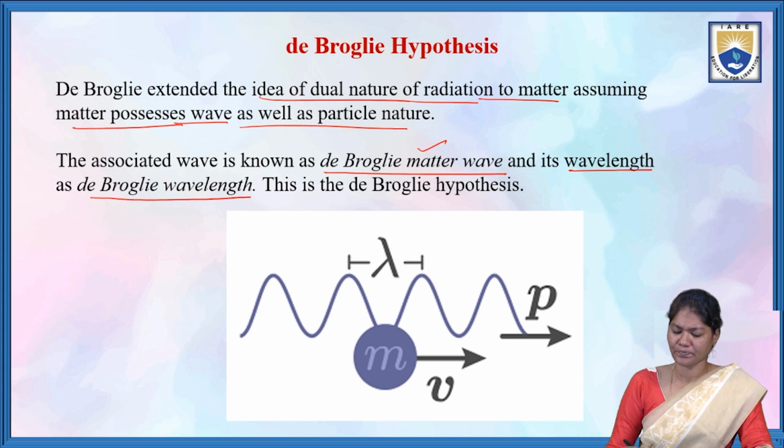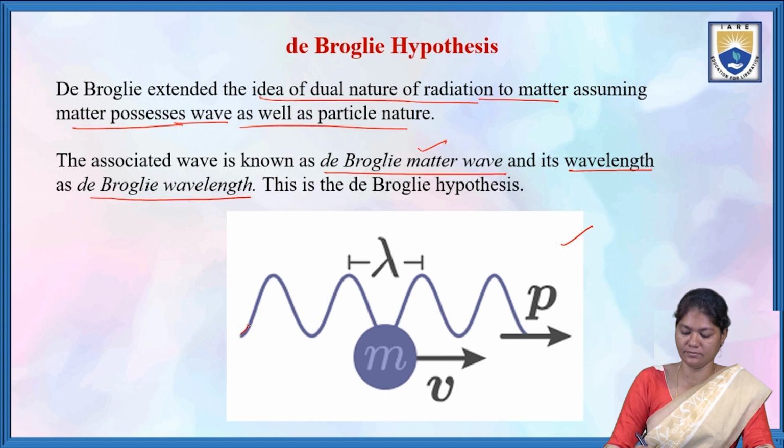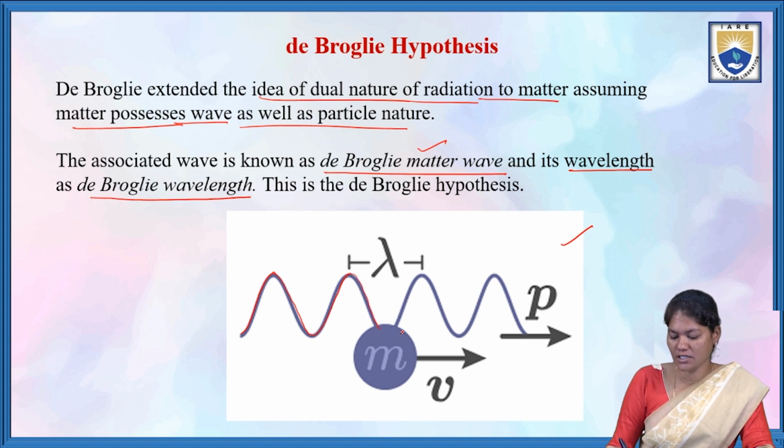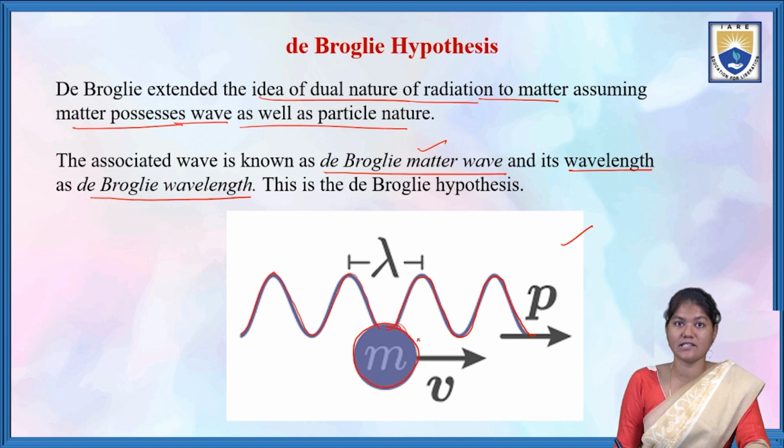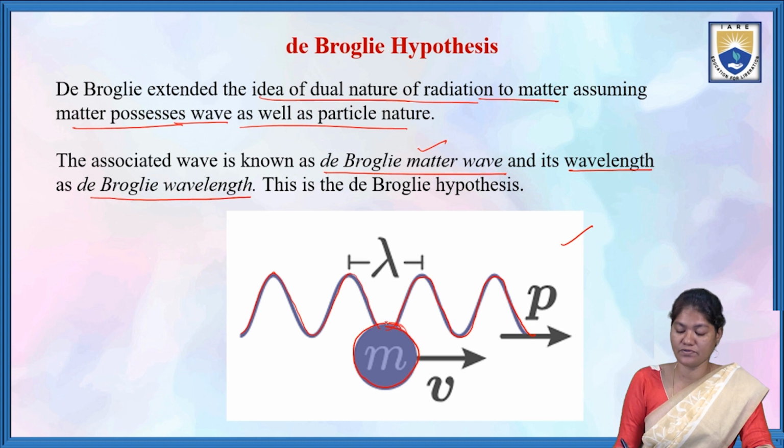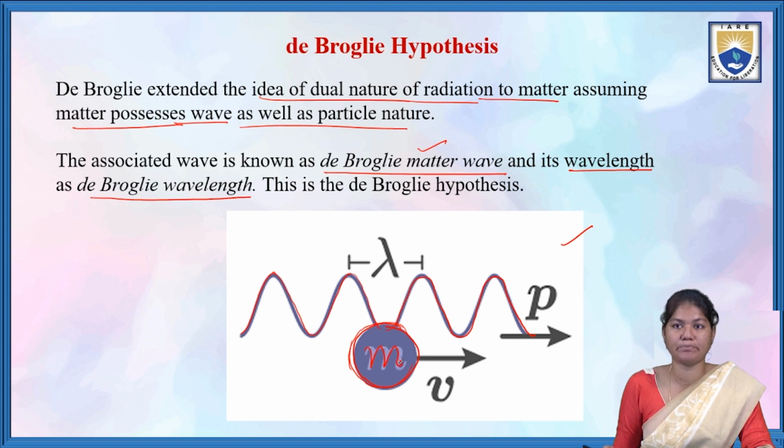Coming to this diagram, here there is a wave, and a particle is associated with this wave.